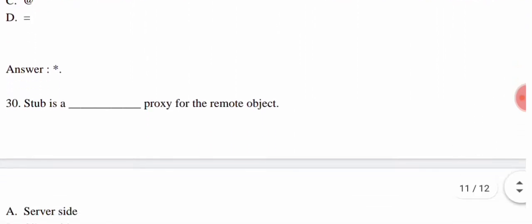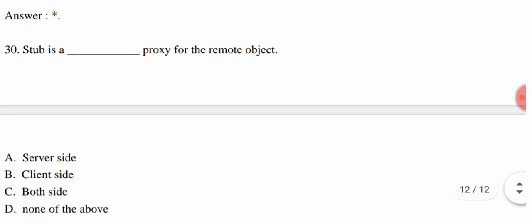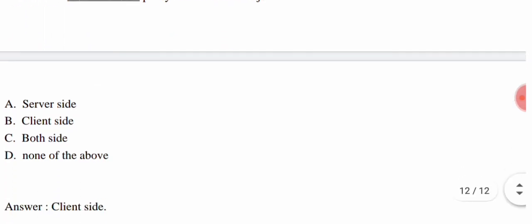Now we come to the next question. A stub is a dash proxy for remote objects. They are giving four options. Option A, server side. Option B, client side. Option C, both sides. And option D, none of the above. So the correct answer is option B.